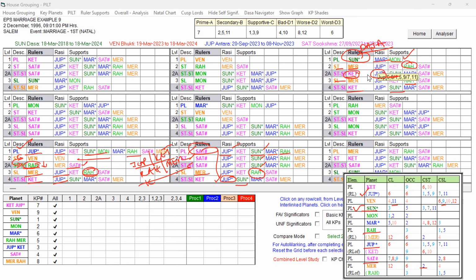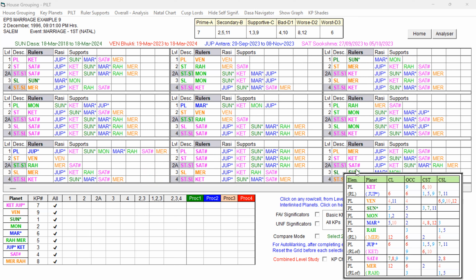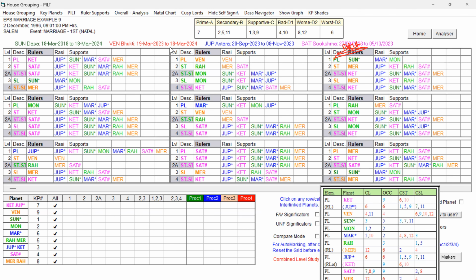Now, Sun is the Dasa Lord. In the Sun Dasa, which Bhukti is favorable? We have to keep in mind that the Dasa Lord's strong favorable key planet should play a role in the Bhukti Lord, which is the strong favorable key planet of the Dasa Lord, that is Sun.